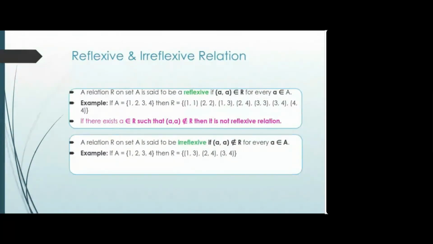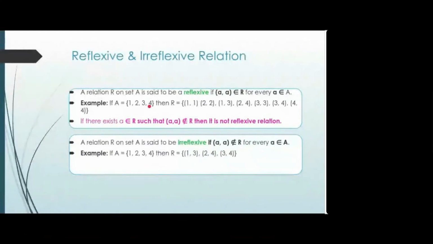Okay, so let's start. There is a reflexive relation and irreflexive relation. A relation R on set A is said to be reflexive if (a, a) belongs to R for every a belonging to set A. It means if you have the numbers 1, 2, 3, 4 in your set A and a relation defined on this set, then this reflexive relation should have the pairs 1 1, 2 2, 3 3 and 4 4.